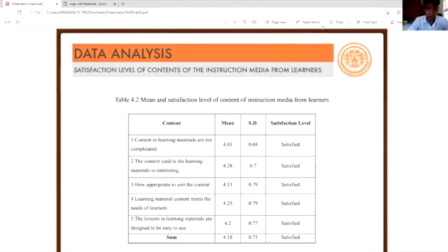The mean value and standard deviation of this aspect are 4.18 and 0.75, which means most of the learners assess their certification score between 4 and 5 points. Overall, learners have a high level of satisfaction in this aspect because the content in the instruction media is interesting, and there are some units of learning lessons that learners do not learn in the classroom, such as FastLab design.